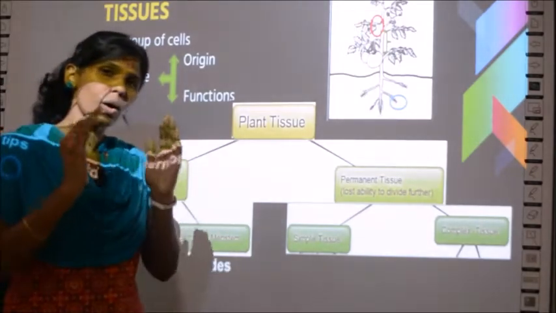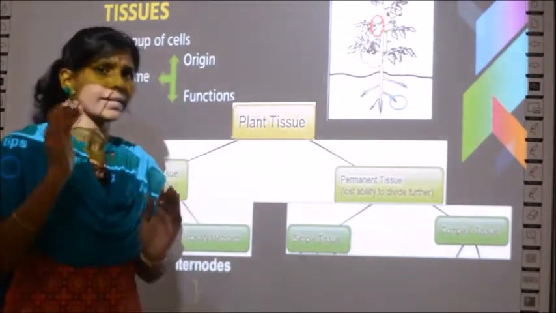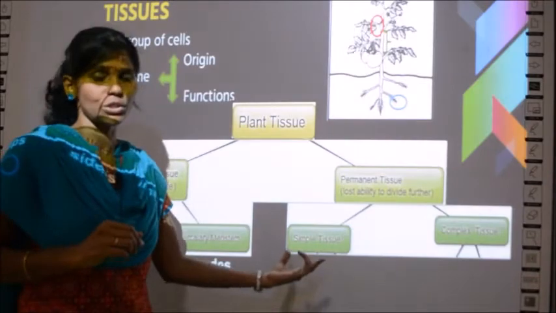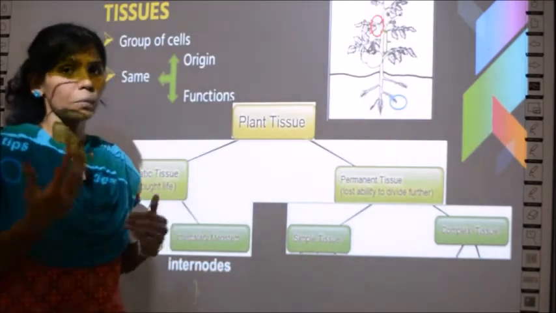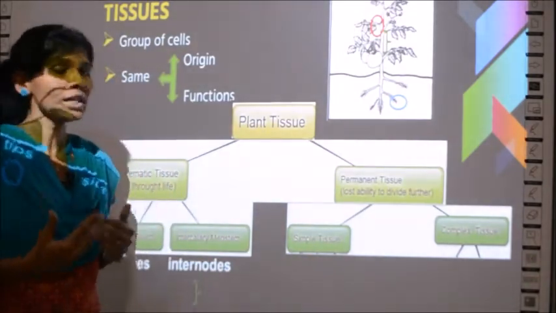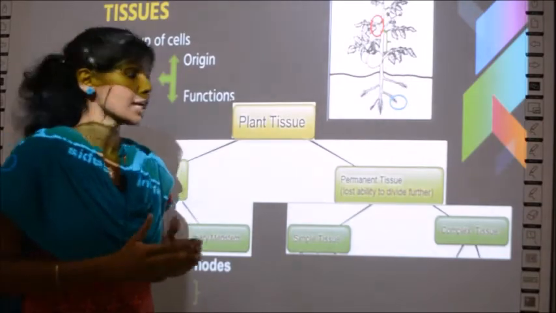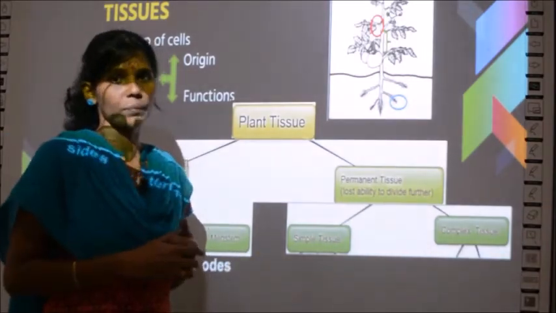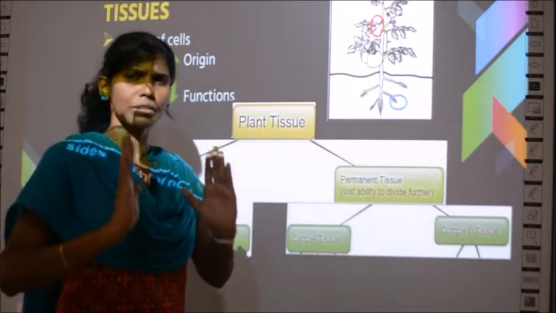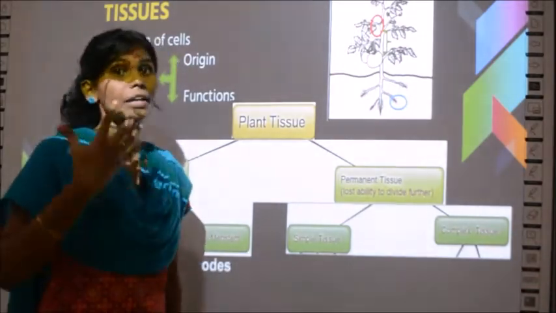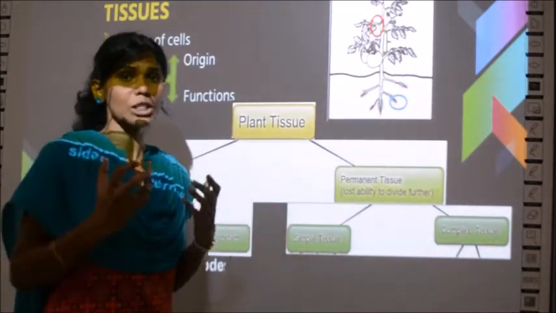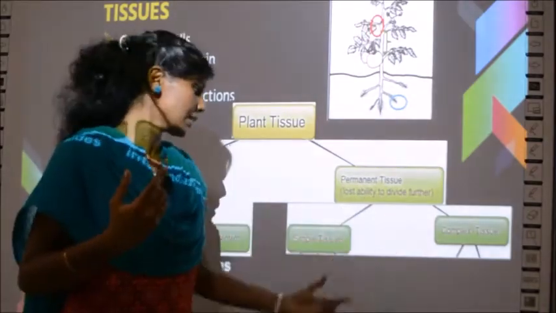So if it is all of the same type of cells, then that group is called simple tissue. In case there are more than one type of cells, it is called complex tissue. Only one type of cell is simple, and if there are many types of cells mixed together, then it is called complex tissue.